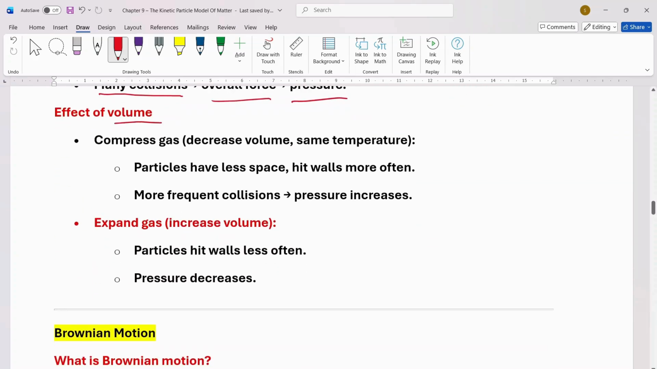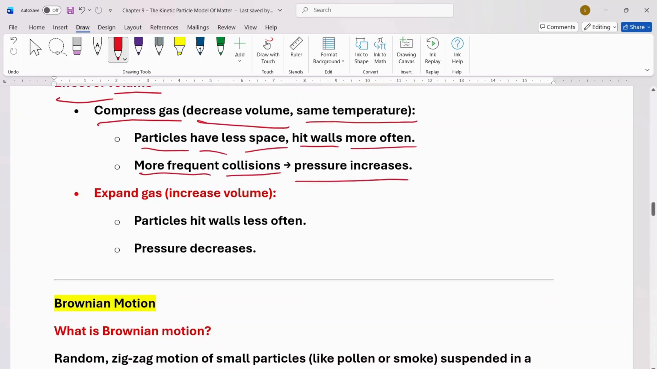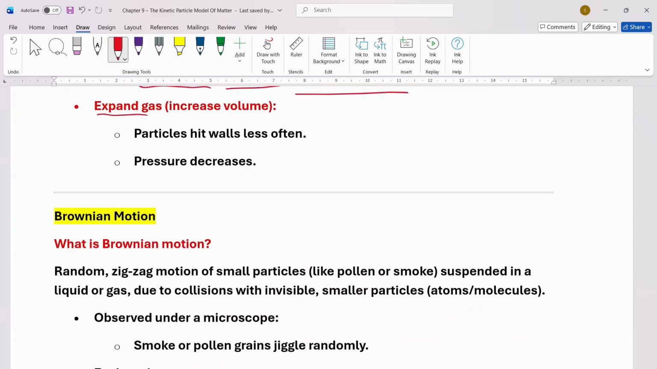Effect of volume. Compressed gas, decrease volume, same temperature. Particles have less space, hit walls more often, more frequent collisions, pressure increases. Expand gas, increase volume, particles hit walls less often, pressure decreases.